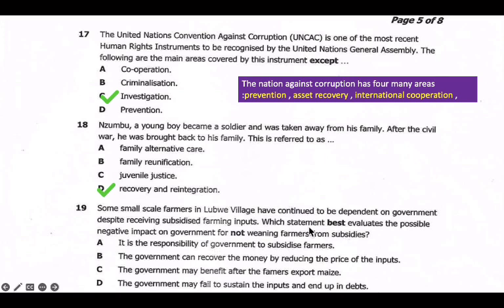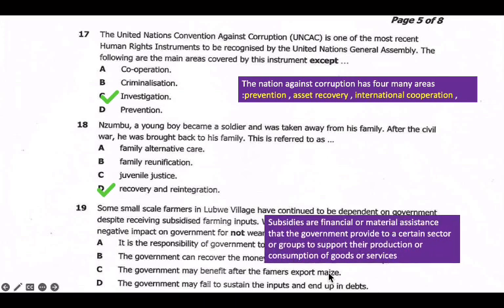Okay, so if we look at the statement, which statement best evaluates the possible negative impact on the government for not weaning farmers from subsidies? Exactly, farmers are dependent on subsidies. What would be the negative impact on the government? So B, the government can recover the money by reducing the price of the inputs. So this is not the answer. Okay, C, the government may benefit after the farmers export maize. So this one is one of it.